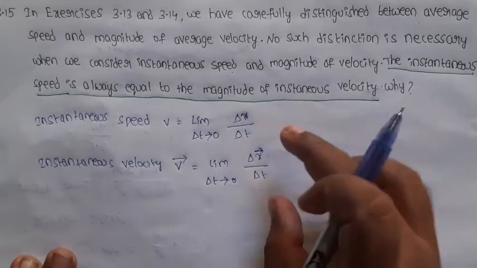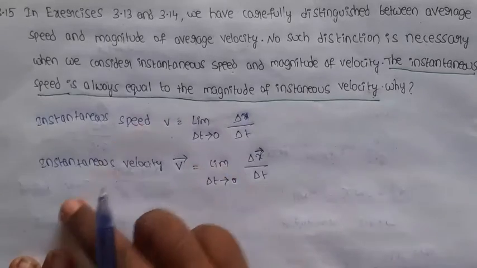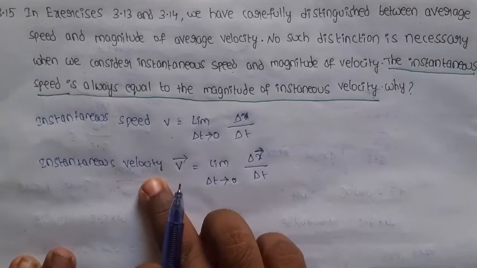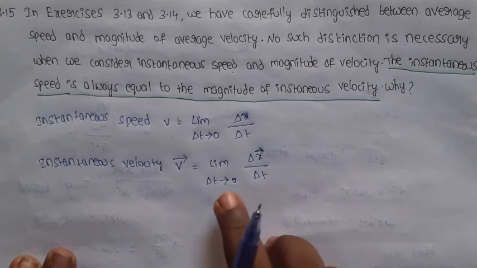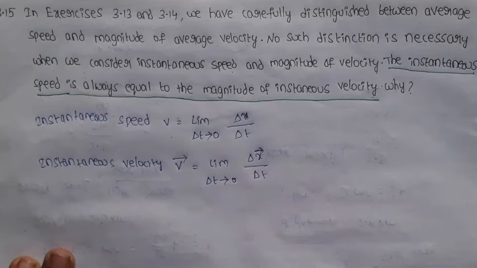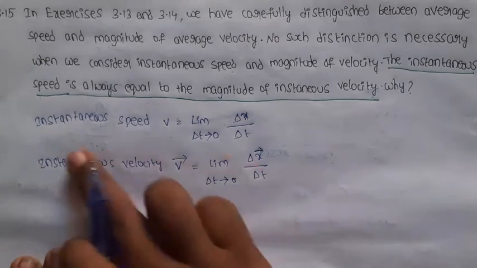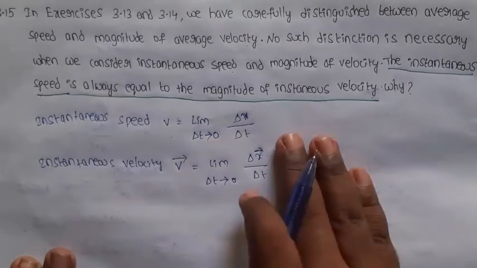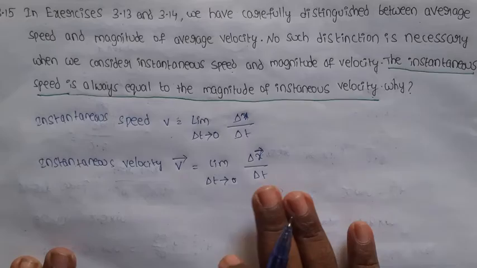So both instantaneous speed and instantaneous velocity have the same magnitude. Magnitude means 5 kilometer per hour, 6 kilometer per hour, that is the magnitude. That magnitude is the same. What about the direction? Speed has no direction, velocity has direction.